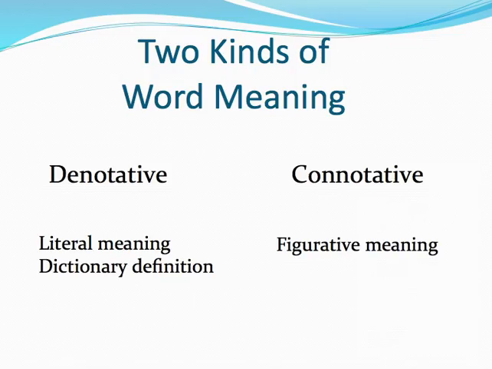There are two kinds of word meaning. The denotative meaning, which we just learned is the literal meaning, or we could say it's the dictionary definition, but there is also the connotative meaning of a word. This is the figurative meaning that is different from the dictionary or literal meaning. It is the connotation that gives layers of meaning to words.